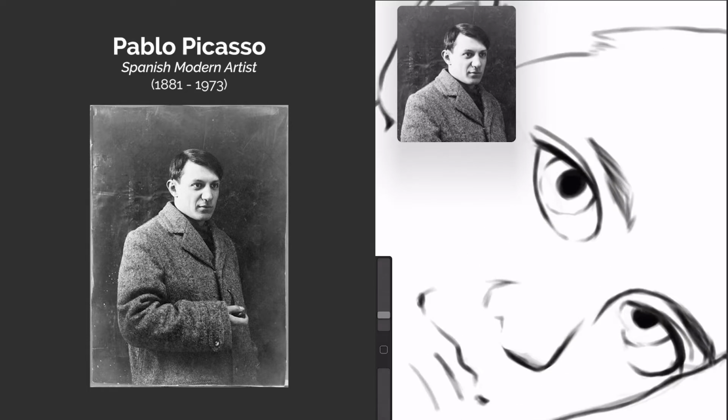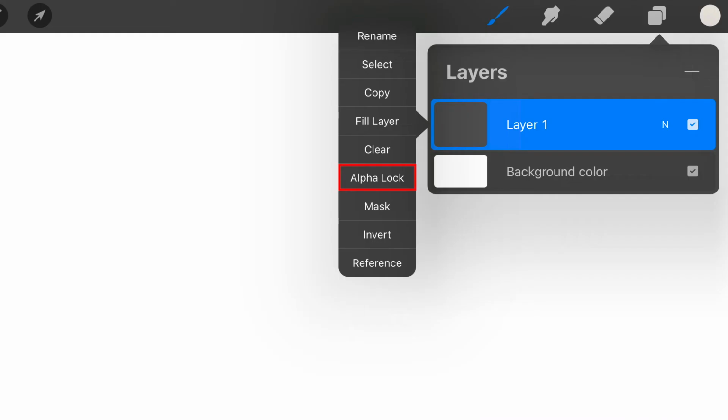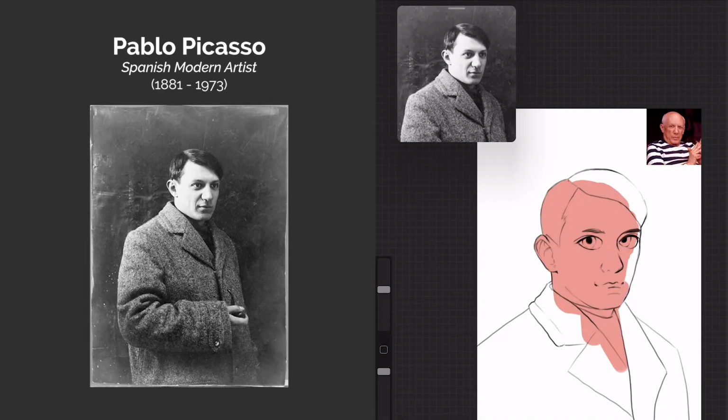And now that my line work is done, I am going to create a new layer underneath this layer and start coloring. What I do is I color the entire sketch except for the background, and then I open up the layer and select Alpha Lock. This allows me to color within the lines.